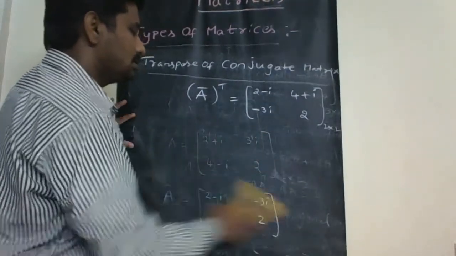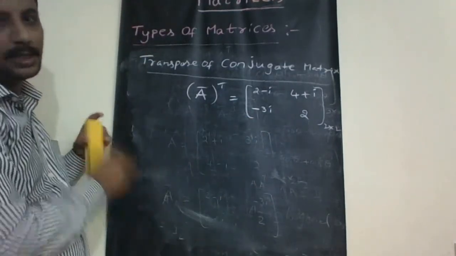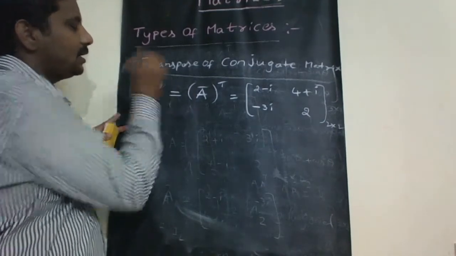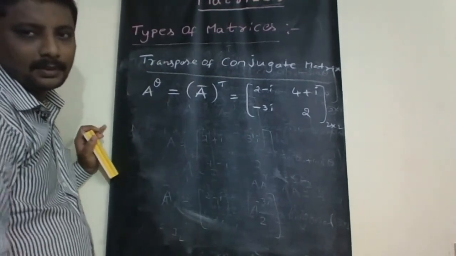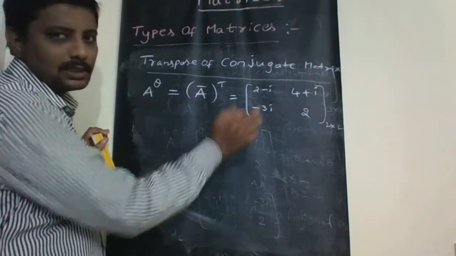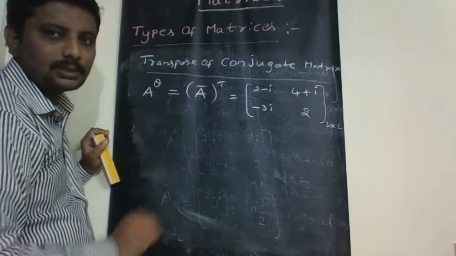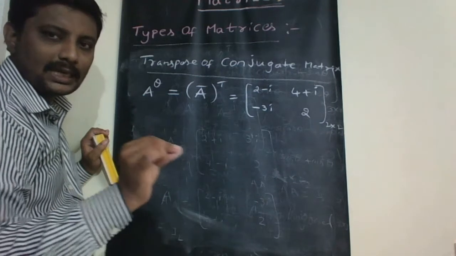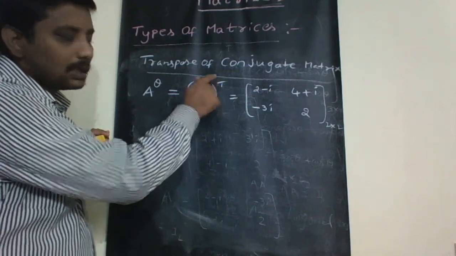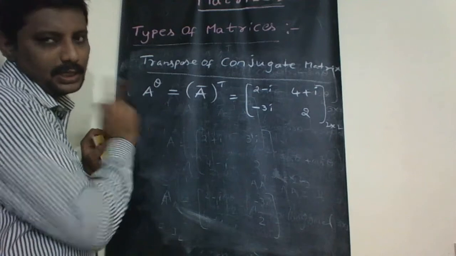So this conjugate transpose is also denoted with A bar whole transpose or A to the power of theta. Both are the same. We take A, take the conjugate of each element, and then the transpose, which is A bar whole transpose, denoted with A power theta.